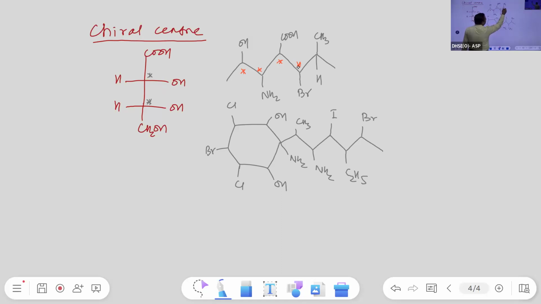Both are CH3, so that carbon has two identical groups, so it cannot be a chiral carbon. Here, this is 1, 2nd, 3rd, 4th, 5, 6, 7, 8, 9.